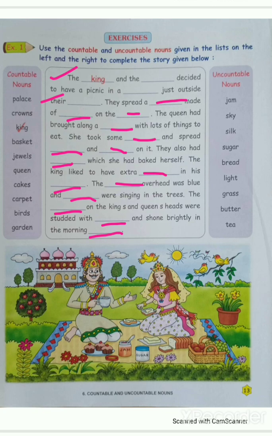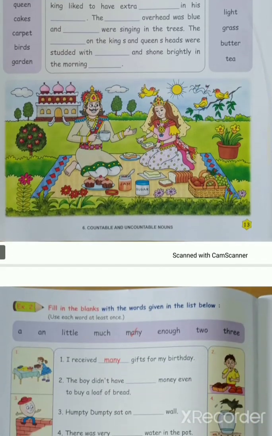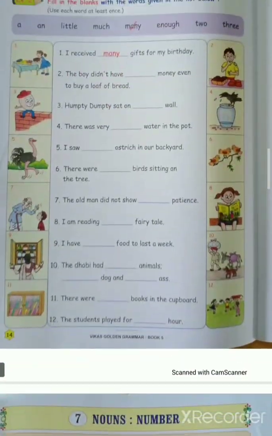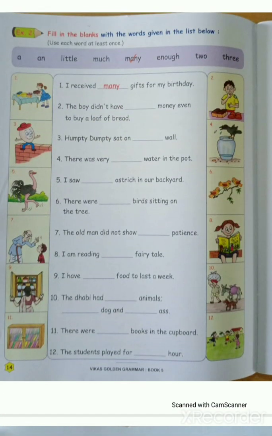Okay students, so in this way you should complete the story. Okay, we will see the next page. What is given here? Fill in the blanks with the given words in the list below. Here exercise 2 is given. Fill in the blanks with the words given in the list below.